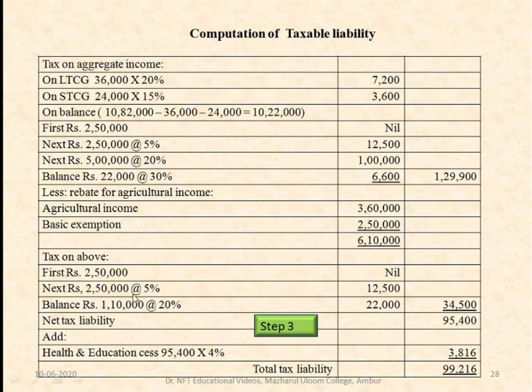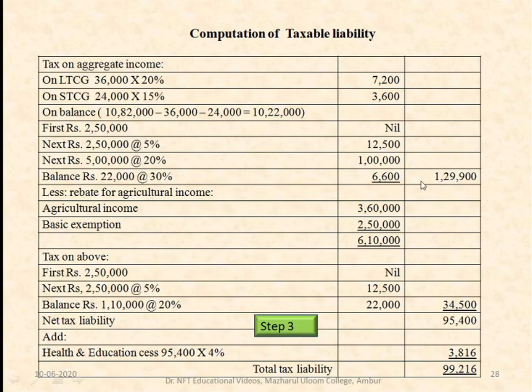For the next 2,50,000 it is 12,500. And 1,10,000 is the balance, since 6,10,000 minus 5 lakhs is 1,10,000. For this 1,10,000 it is 22,000. So the total tax liability for the agricultural income is 34,500.